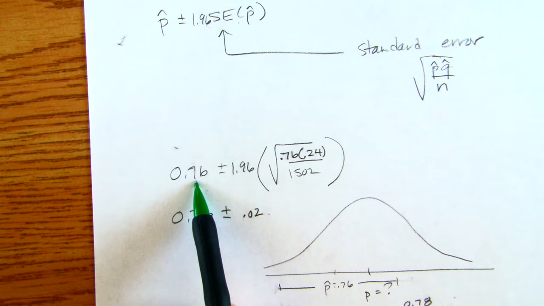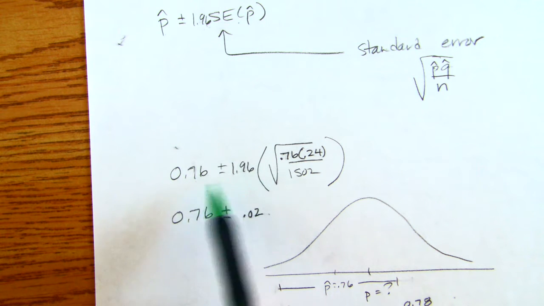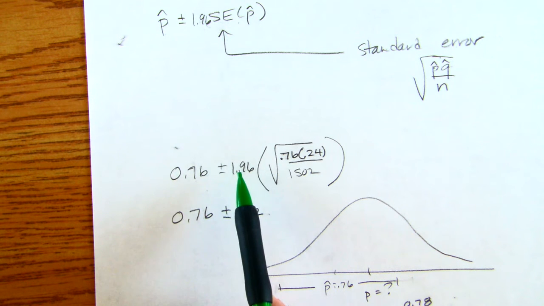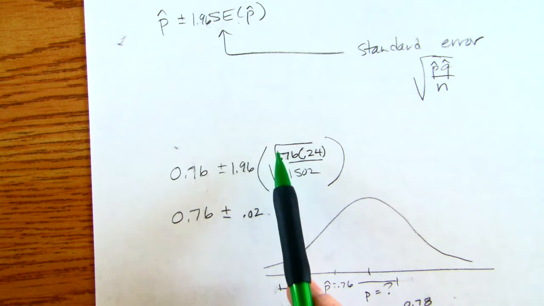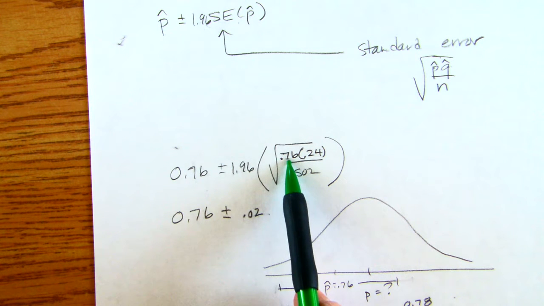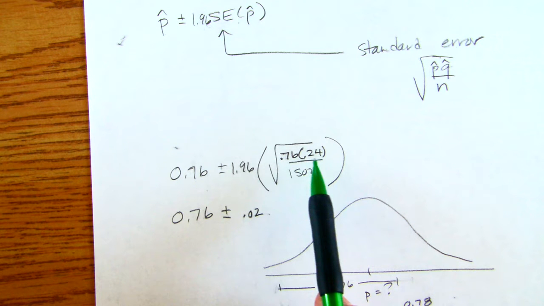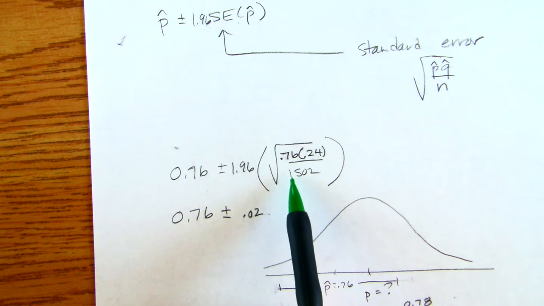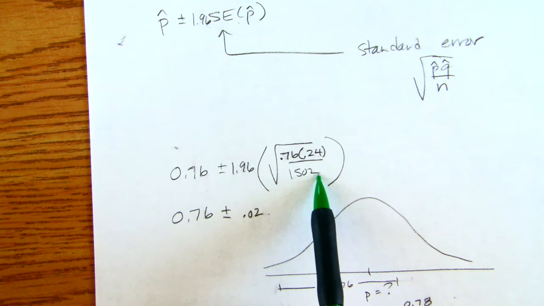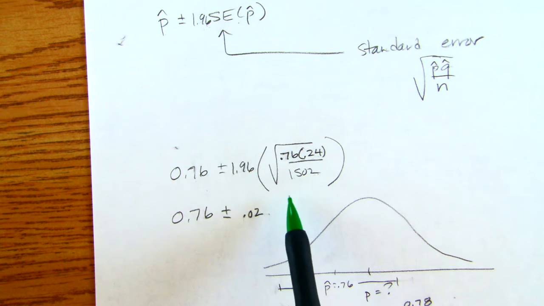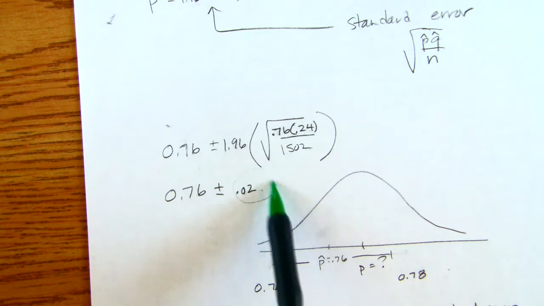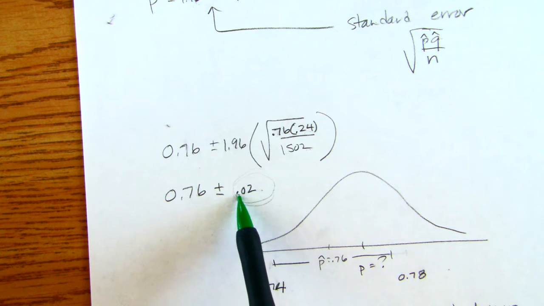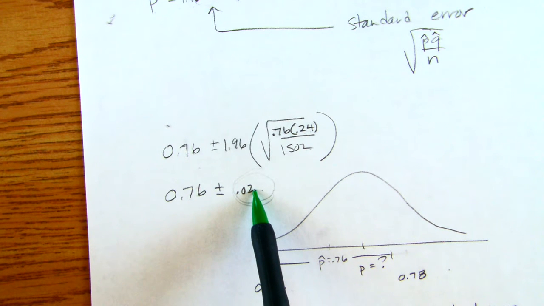So we get a proportion of 76%. We're going to stretch it out almost 2 standard deviations, in this case, standard error. Our standard error is we found 76% think terrorism should be the top priority. We multiply that by the 24% that did not think that terrorism was a top priority. And then we divide that by our sample size and take the square root. So it turns out our margin of error is plus or minus 2 percentage points.